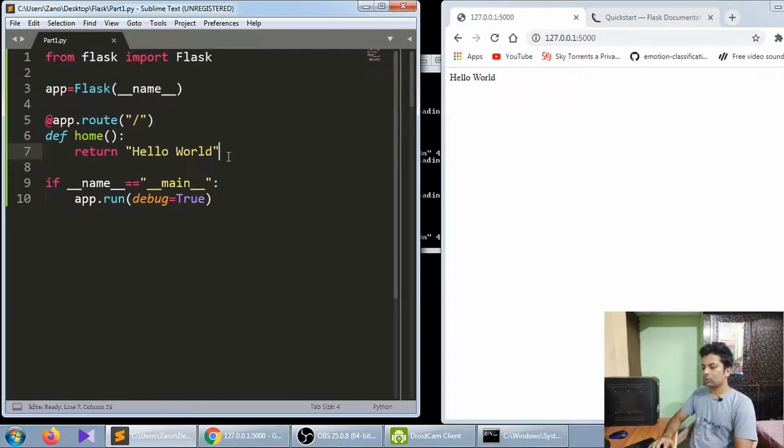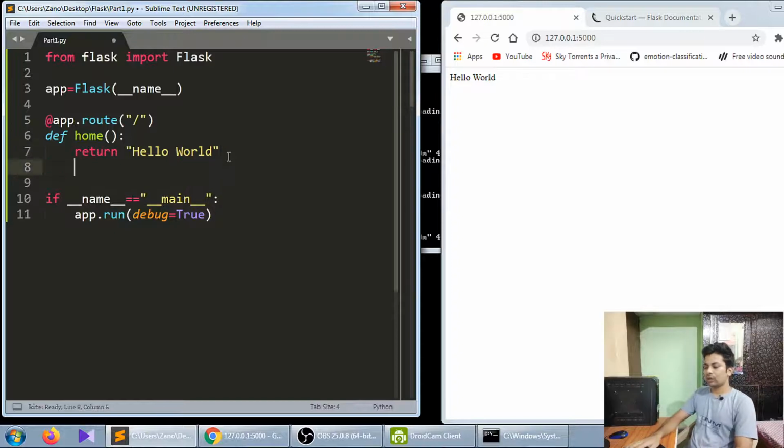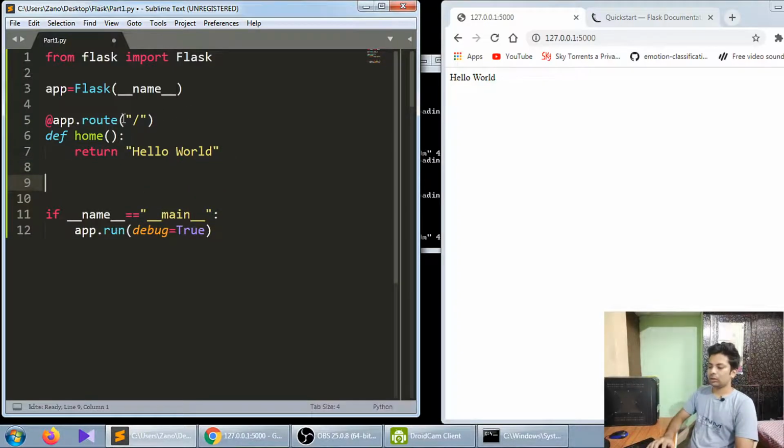Now suppose you want another page, like you click on go to Facebook and click on home, and another page opens. For that, as I told you, we use route. Route means which page you want to go to. We'll do it like this, and we want to go to about.